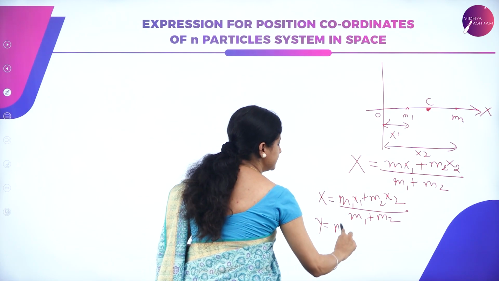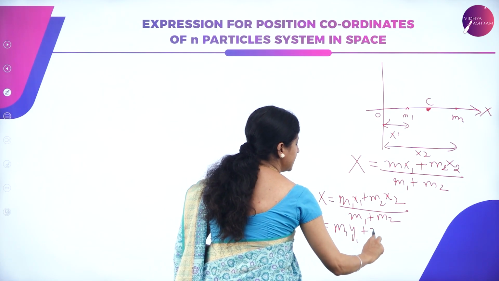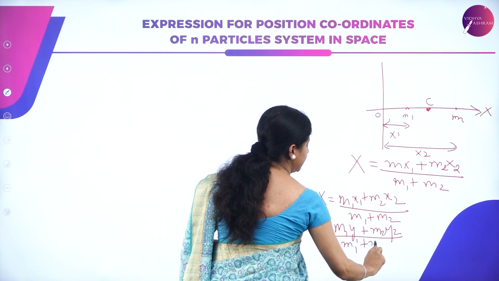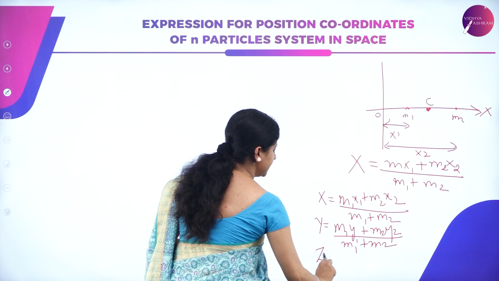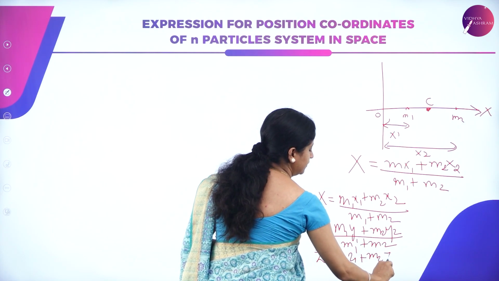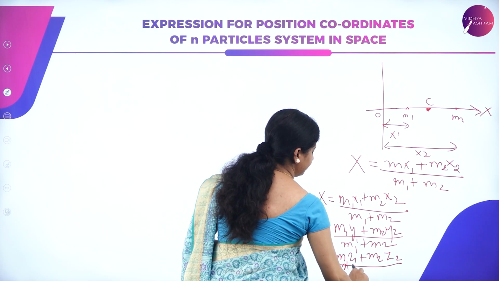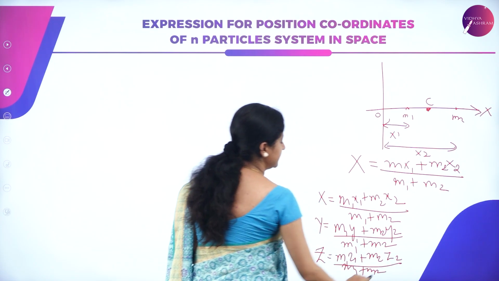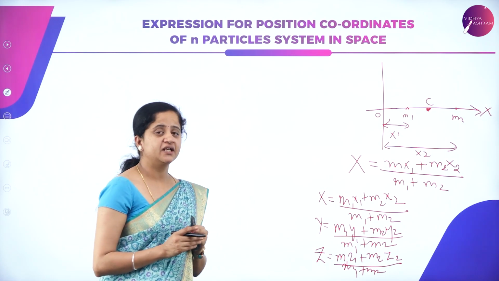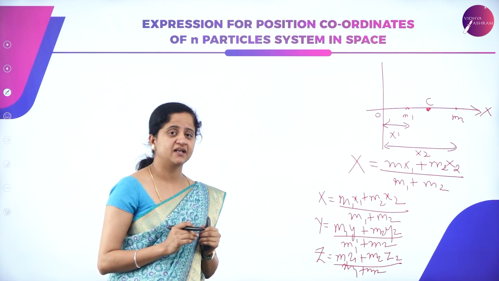Along y axis it is m1 y1 plus m2 y2 divided by m1 plus m2. Similarly, along z axis it is m1 z1 plus m2 z2 divided by m1 plus m2.